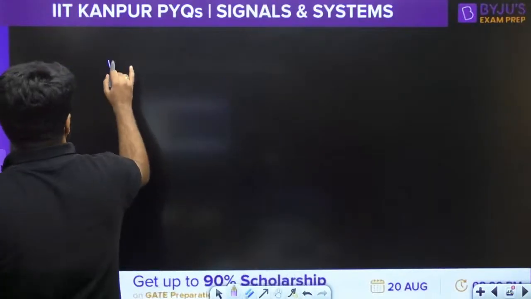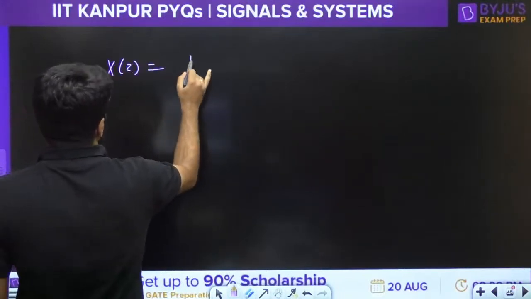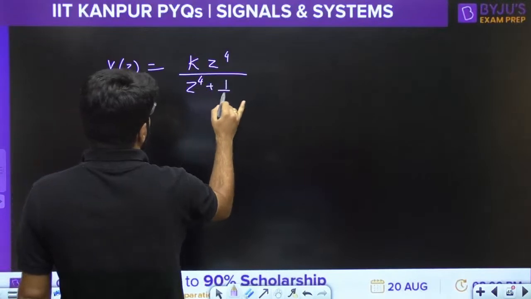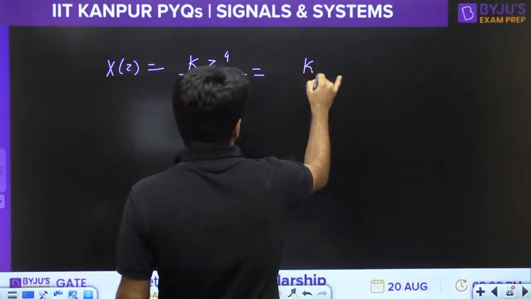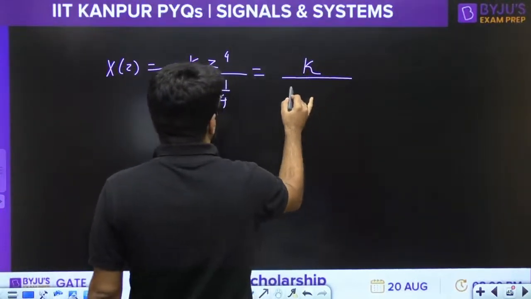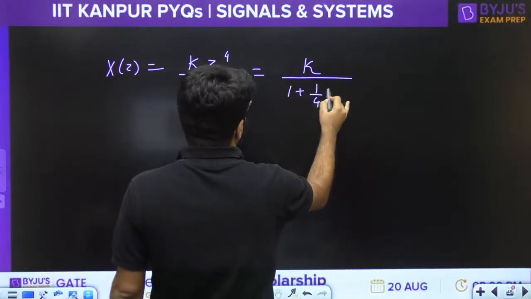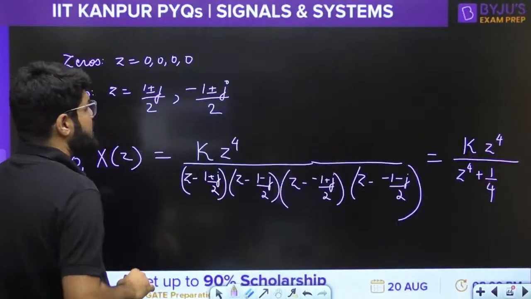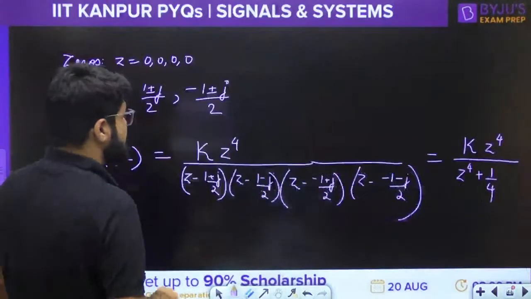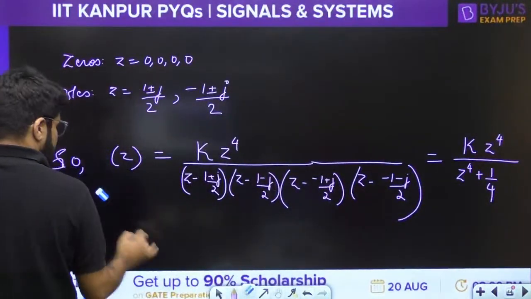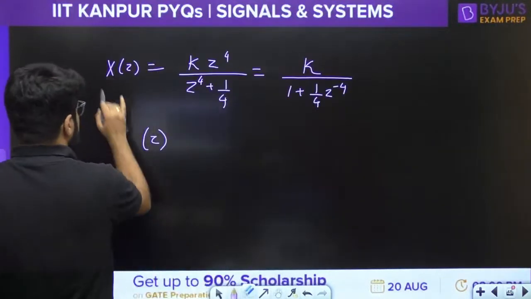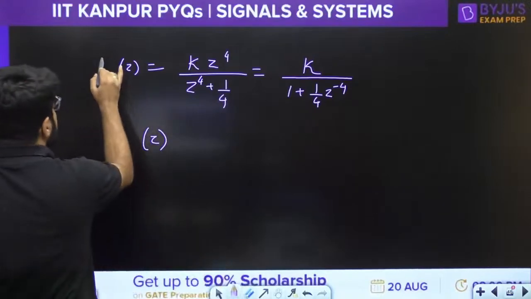Now let me start from here. X(z) is k z power 4 upon z power 4 plus 1 by 4. So divide by z power 4, and you have k upon 1 plus 1 by 4 z power minus 4. This is the H of z, the Z transform of h[n].